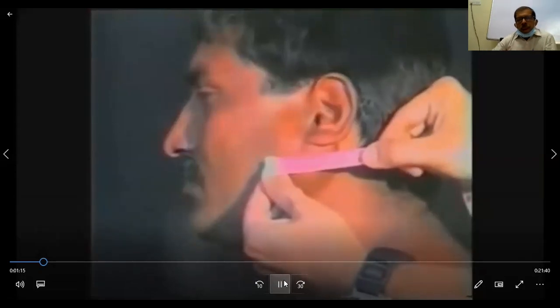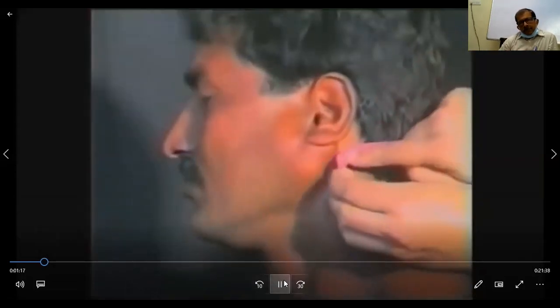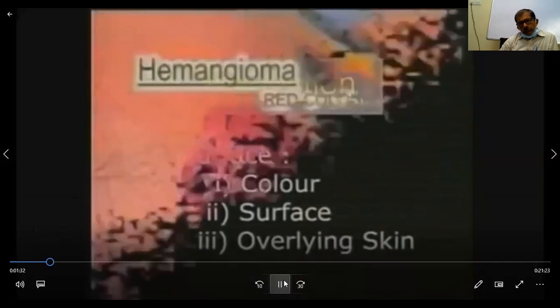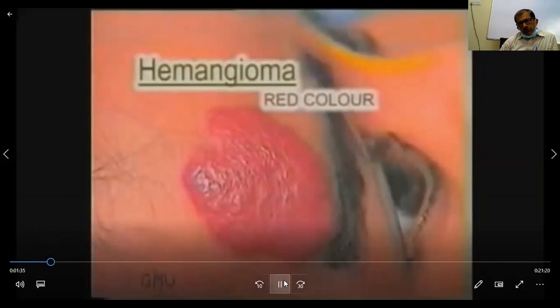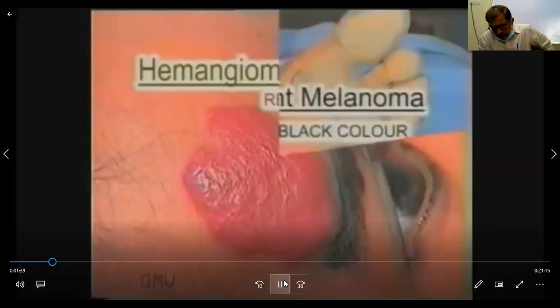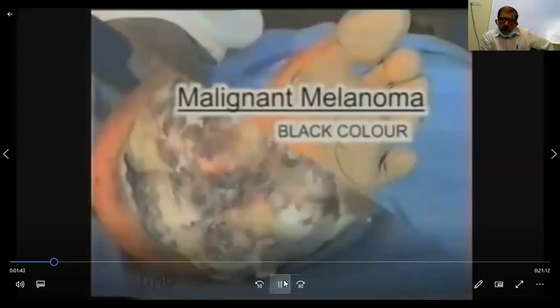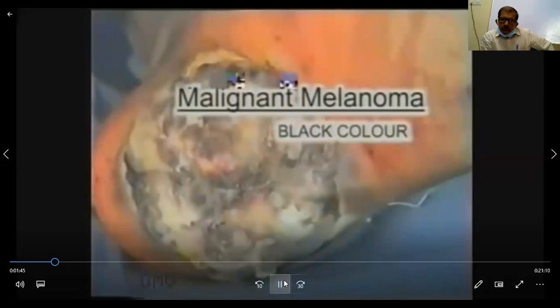Longitudinal and transverse axis, and where possible, the depth. The depth of the swelling can be better judged on palpation, so measurement with a scale may also be done during palpation. Now examine the surface of the swelling. Does it have any characteristic color? For example, a capillary hemangioma, as seen on the forehead of this child, is bright red in color, or a malignant melanoma, as seen on the heel of this patient, is black in color.